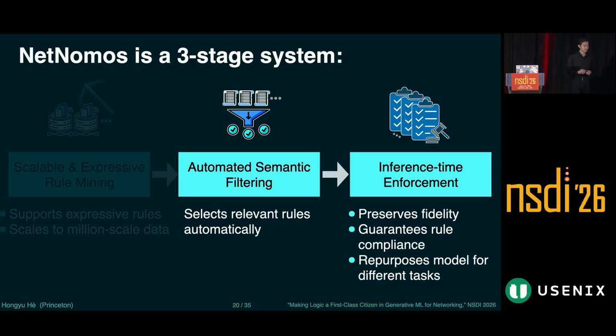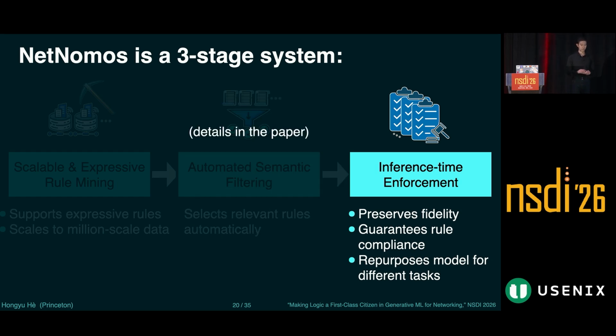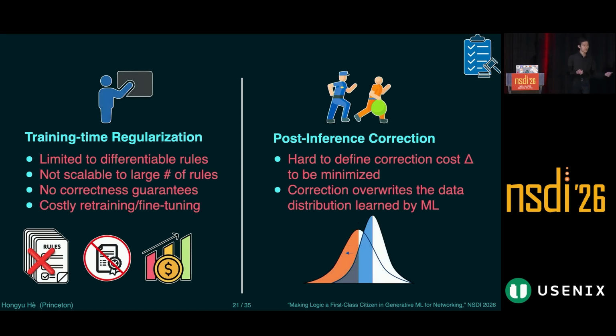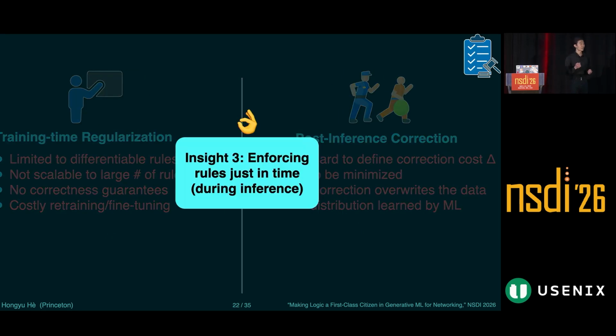So I've introduced the first component of NetNomos. I will refer you to our paper for the second component given the time constraint we have. And I will quickly introduce next the rule enforcement of NetNomos. NetNomos enforces rules not reactively or proactively. It does it just in time, during inference.